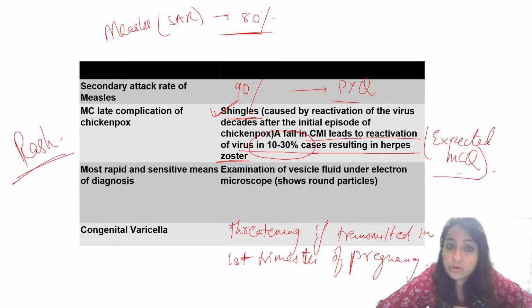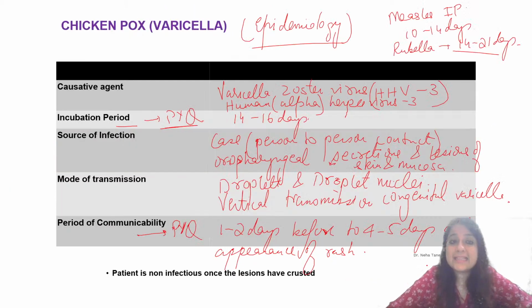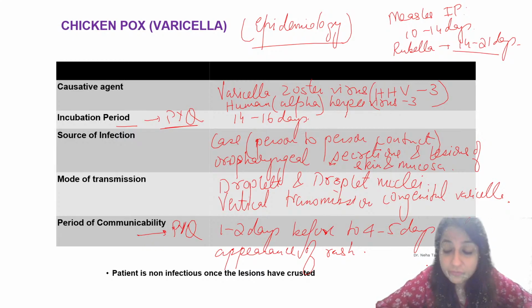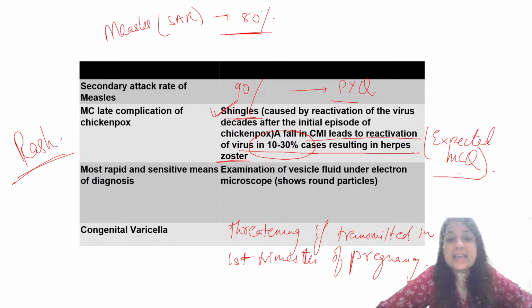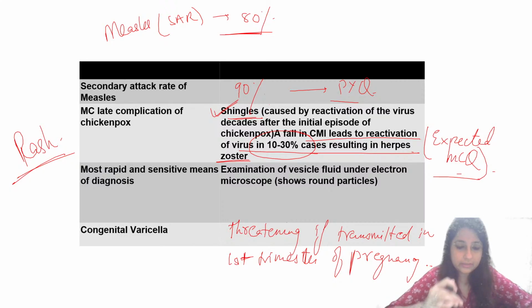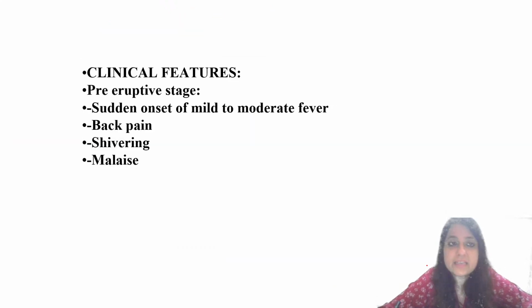Okay. So these are some important points of varicella, chickenpox, which you must remember. Let's have a look at this again. Causative agent, HHV3, incubation period you have to remember, 14 to 16 days, source of infection, mode of transmission, period of communicability is important, secondary attack rate is important. Okay, so this was the small summary of chickenpox that we have discussed. All right, let's proceed forward.